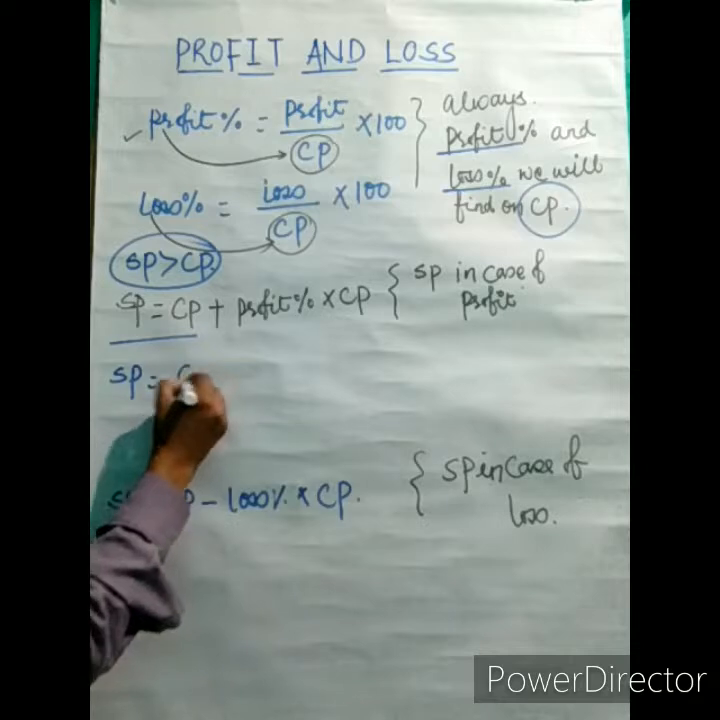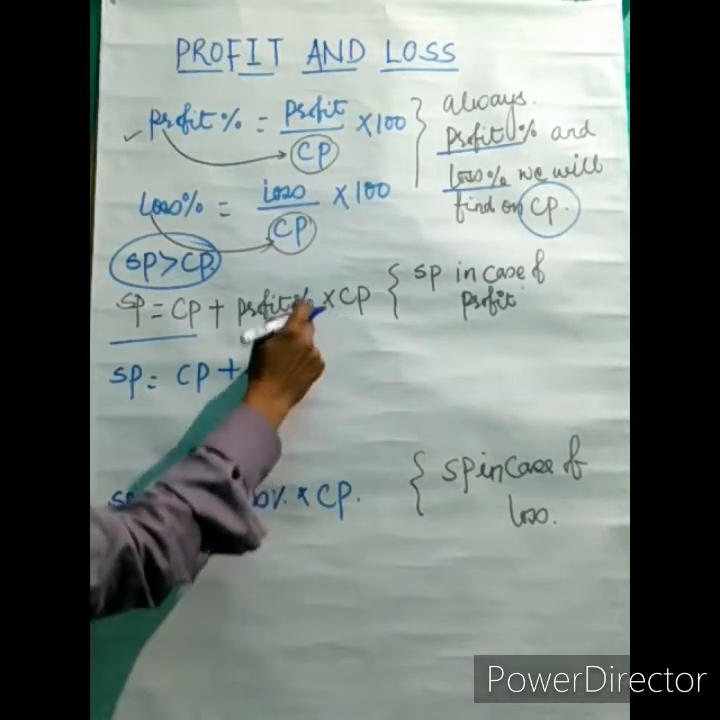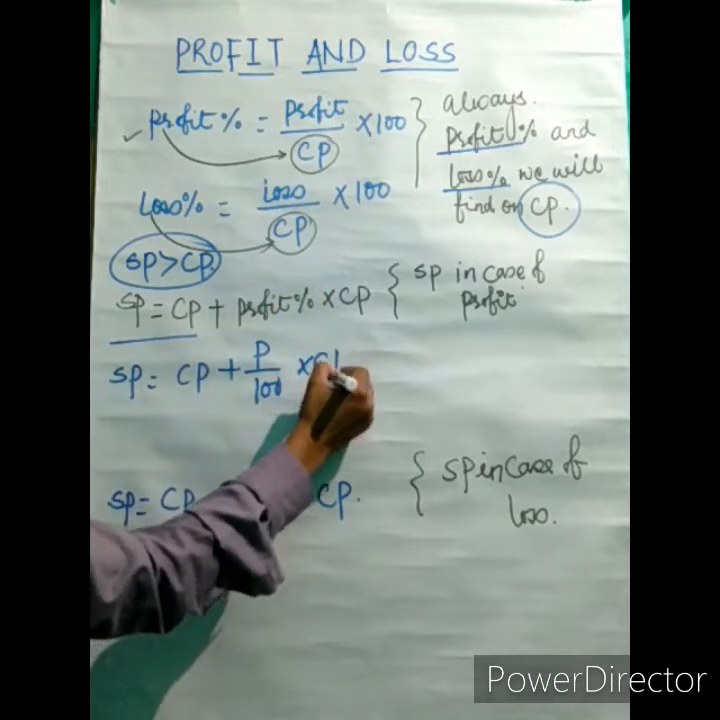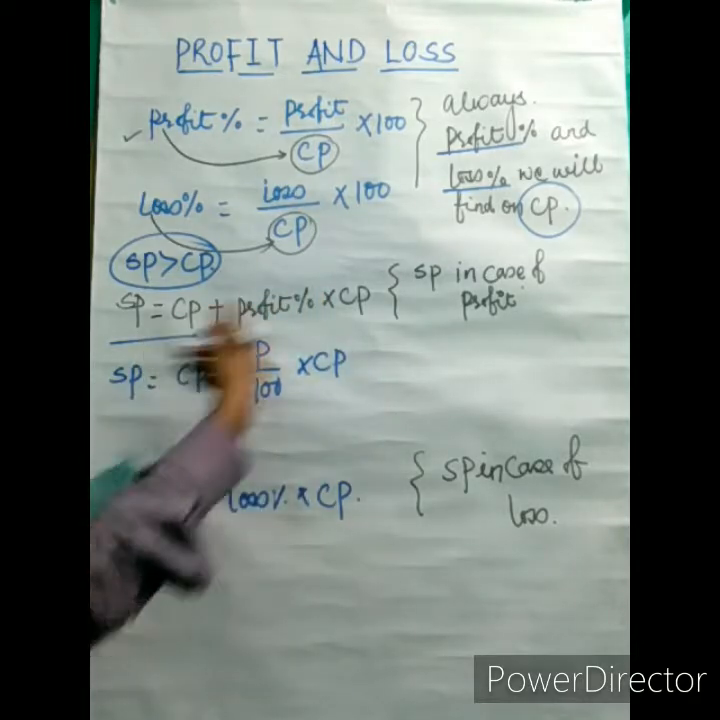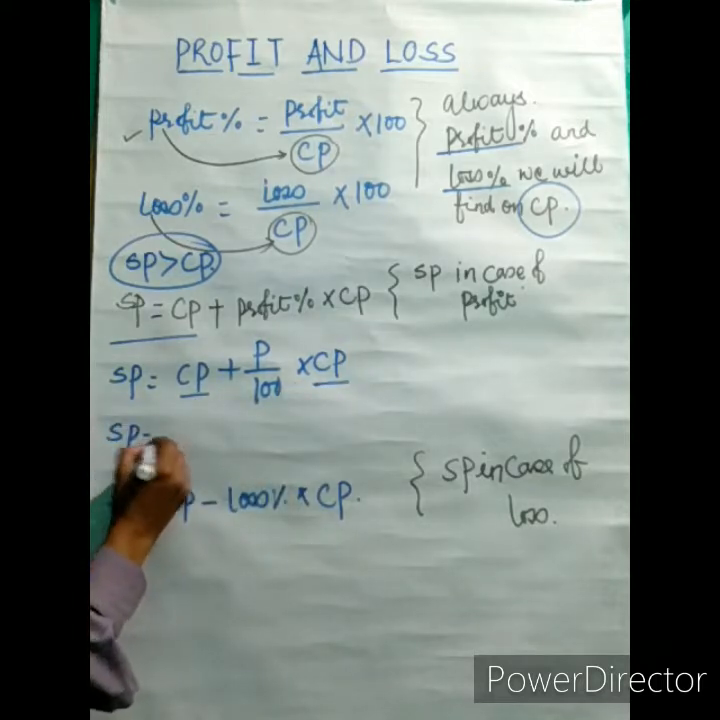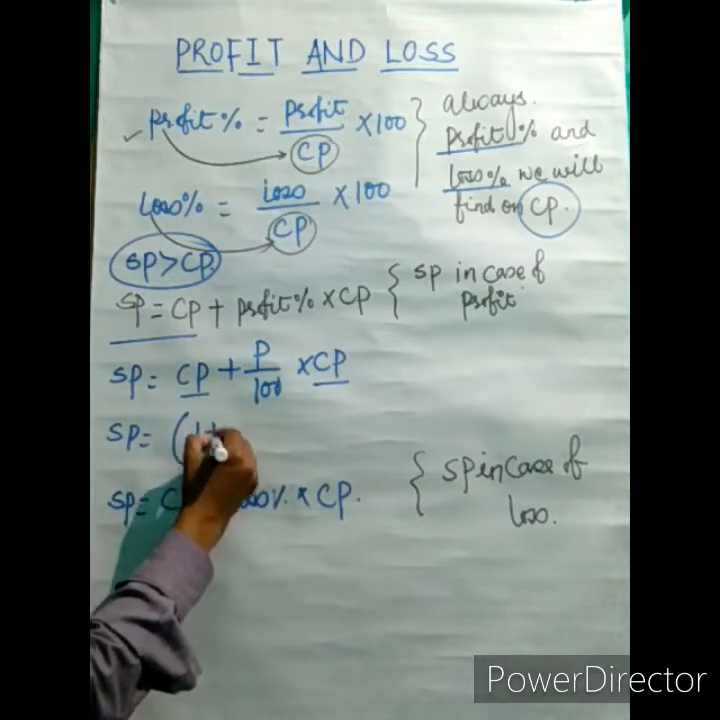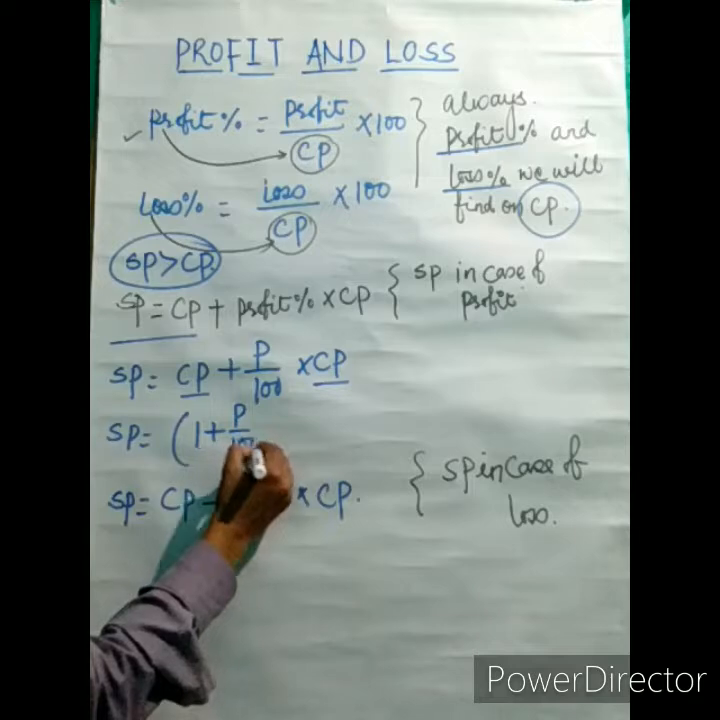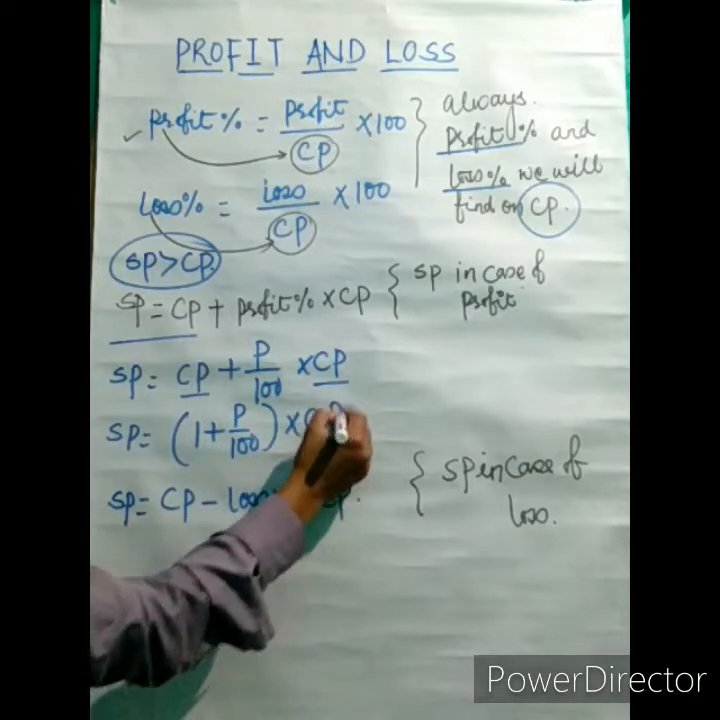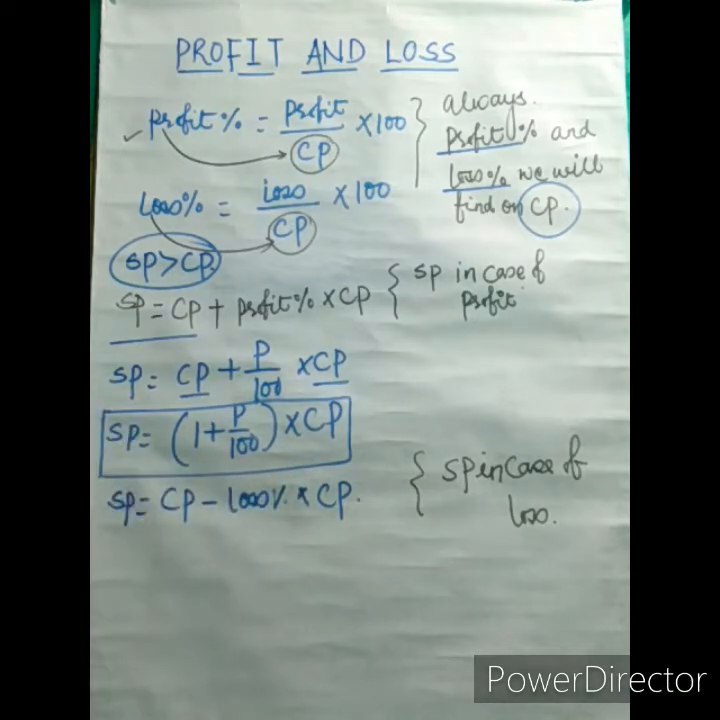SP is equal to CP plus profit over 100, because this percentage we removed into CP. So what you can do, this CP you can take common outside. So SP is equal to, here we left 1 plus P over 100 into CP. So your formula is SP equal to 1 plus P over 100 into CP.